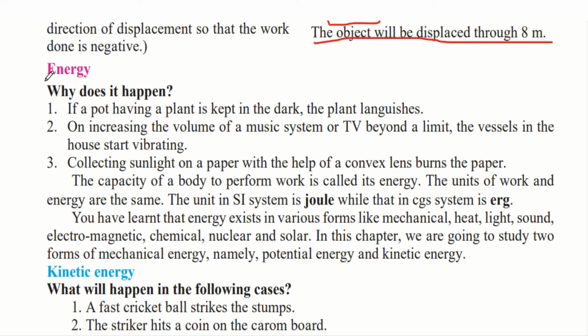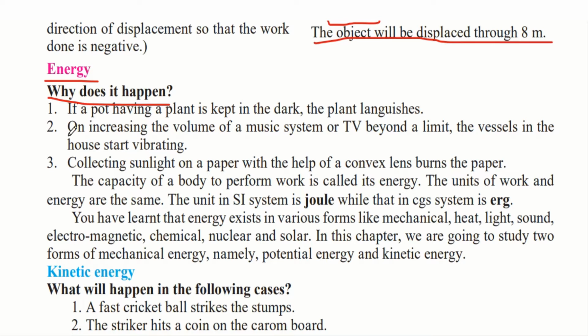The next topic is energy. Why do these following three examples happen? So, why does it happen? If a pot having a plant is kept in the dark, the plant languishes, that is, it dies. So, we must have noticed that plants need sunlight. Once you keep it in the dark, you'll notice after a few days it will start to perish and die.